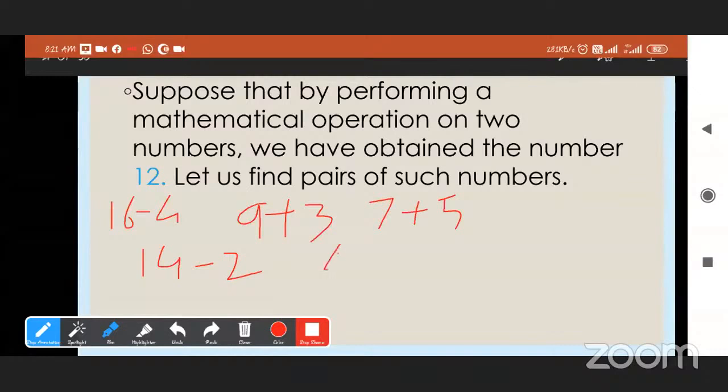We can write 4 into 3 by using multiplication. Tell me other expressions. Yes, 12 into 1. So all these are expressions whose value is 12.